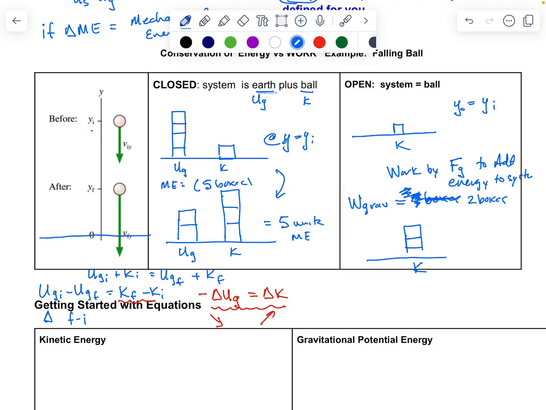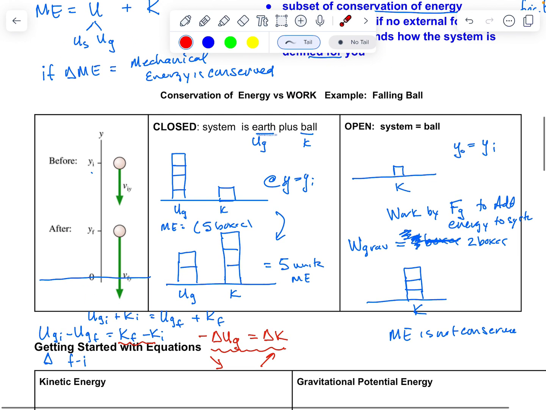And then the ultimate answer is that mechanical energy is not conserved, because my total mechanical energy initially was just 1 box of kinetic energy, and then I finished with, and this should really look like 3 boxes. I'm really messing this up. This should look like 3 boxes of kinetic energy here. So my mechanical energy would not be conserved because work was done by an external force, specifically gravity, to add energy to the system. So again, that's a lot to take in. It's a very simple example, but it is such an important feature of understanding the difference between an open system and a closed system.